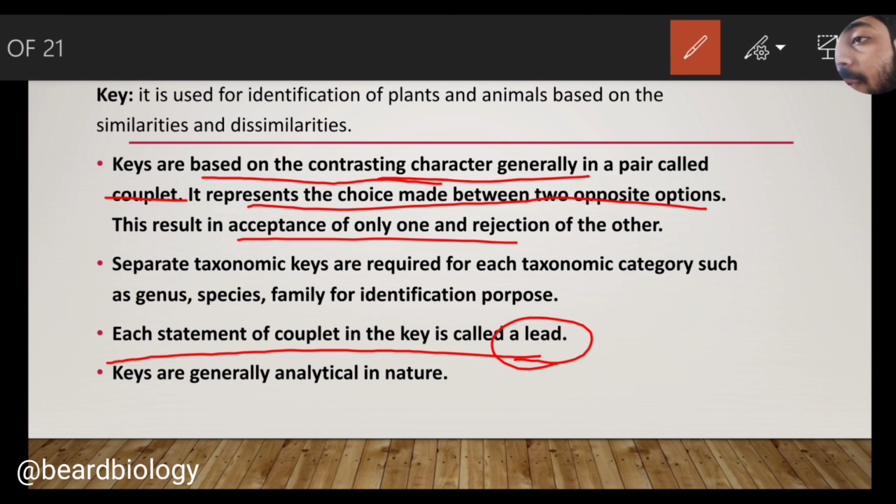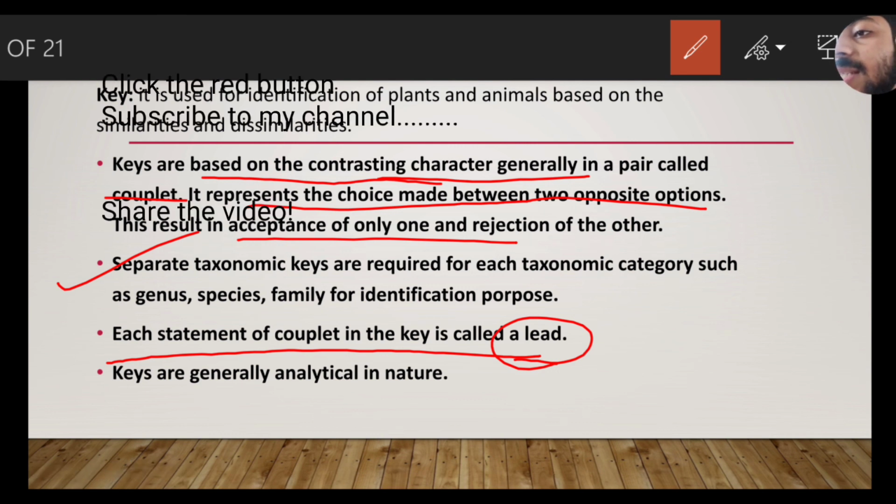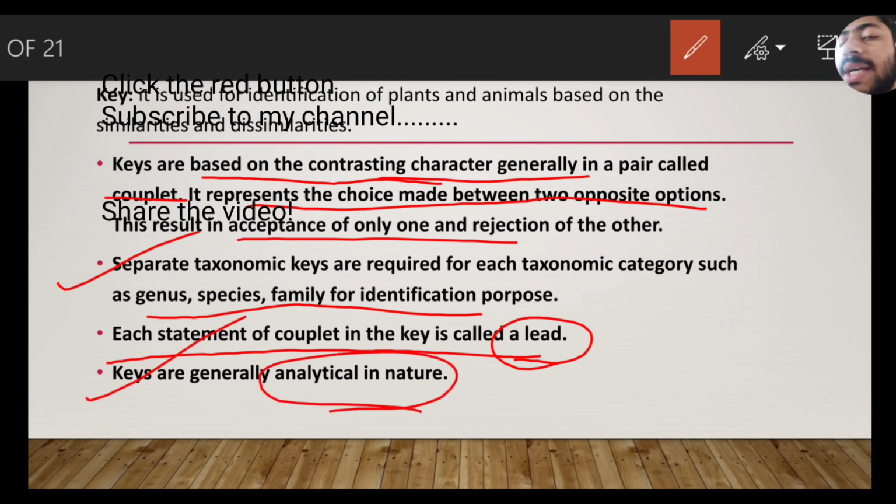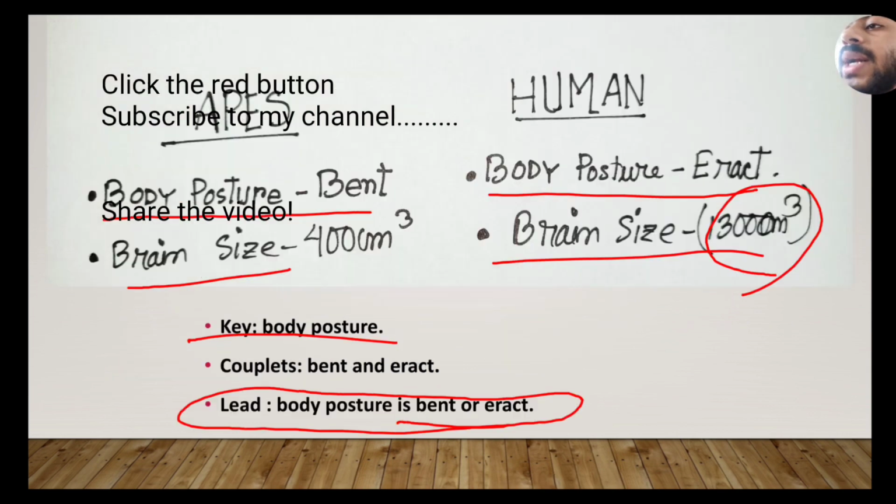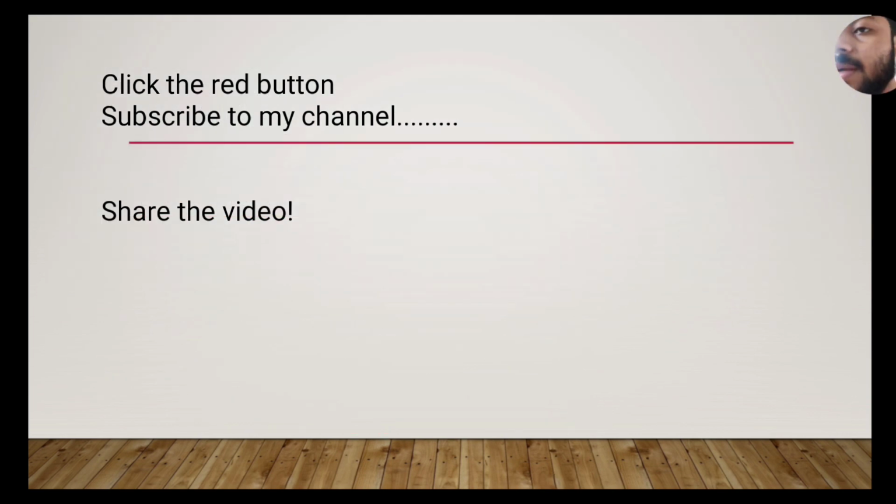Another point to be noted is that separate taxonomic keys are required for each taxonomic category such as genus, species, family for identification purposes. Keys are generally analytical in nature. So here I have completed the complete discussion of the taxonomical aids. Now I have completed the whole chapter.